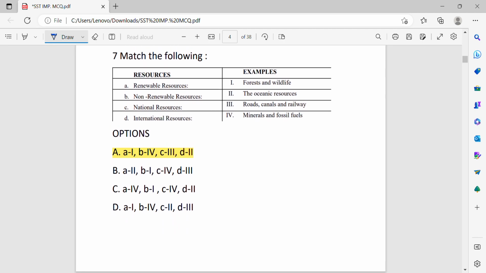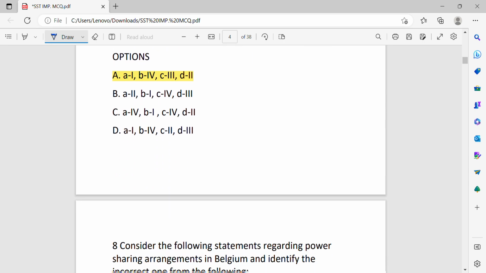Match the following. Renewable resource, forest and wildlife. Non-renewable resource, the oceanic resources. National resources, road, canals and railway. International resources, minerals and fossil fuels. A option is the correct answer.